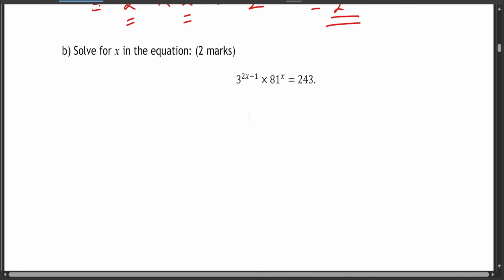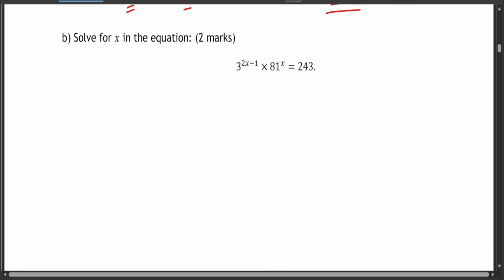And then how about question B? Solve for x in the equation 3 to the power of 2x minus 1 times 81 to the power of x is equal to 243. Now, before that, we need to know how to write 81 to the base of 3 and also 243 to the base of 3. Now, 81 can be written as 3 to the power of 4, because if you take 3 times 3 is 9, times 3 is 27, times 3 is 81.